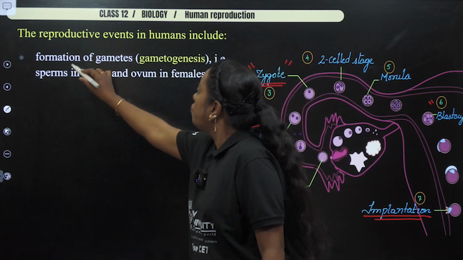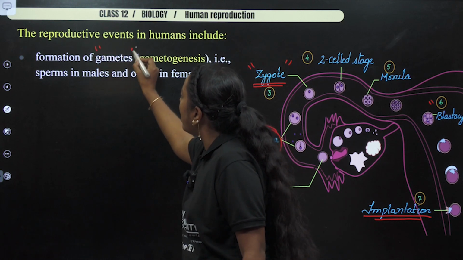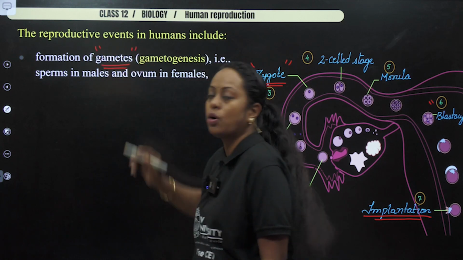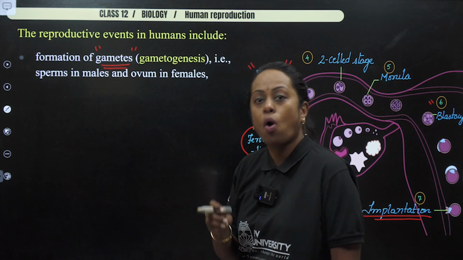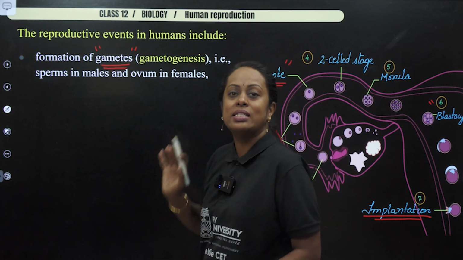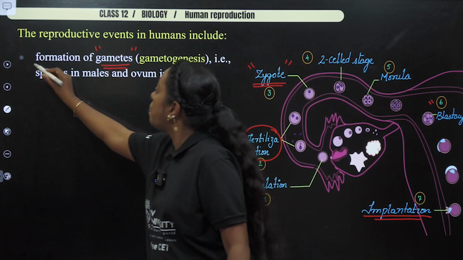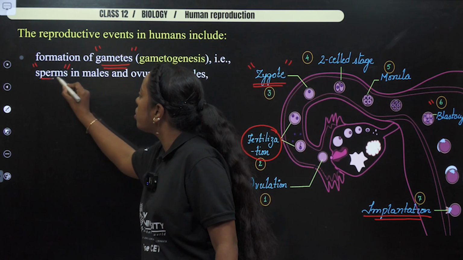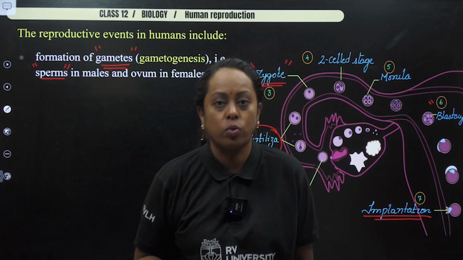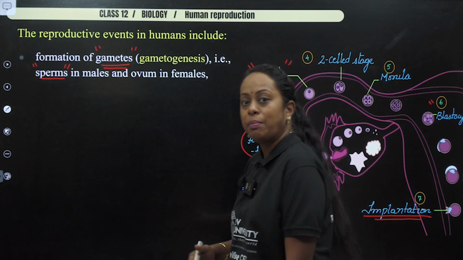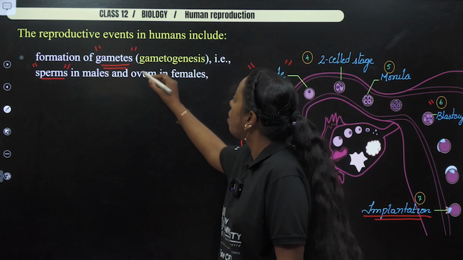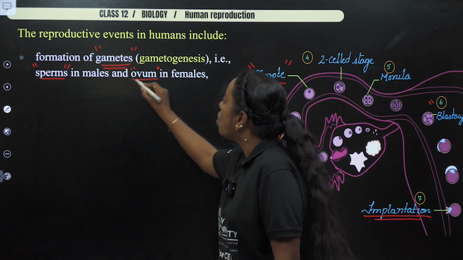First, for the act of fertilization, gametes are required. The formation of gametes is known as gametogenesis. In the male individual, sperms are produced by a process known as spermatogenesis. In the female, the eggs are produced by a process known as oogenesis.